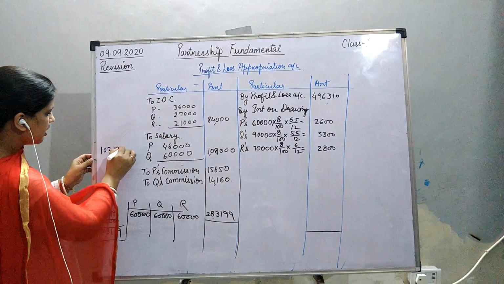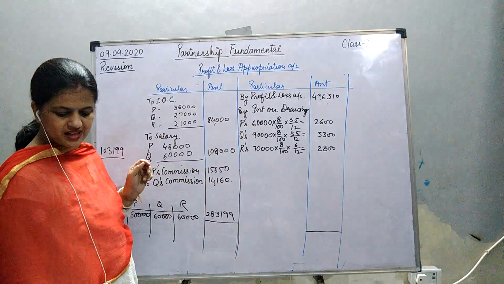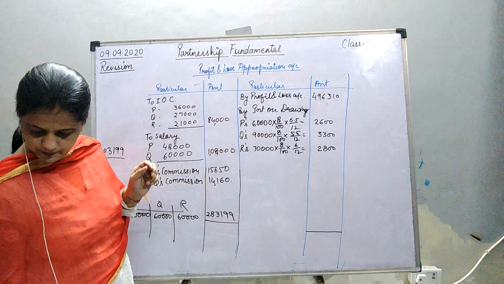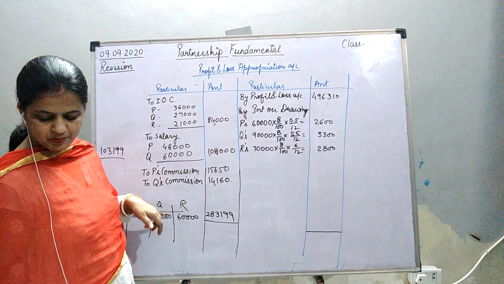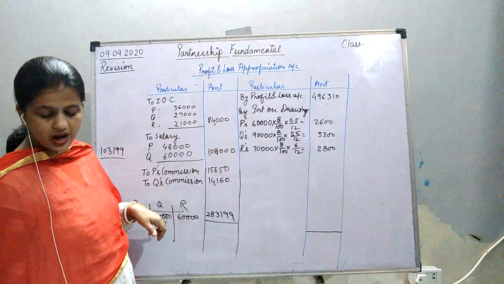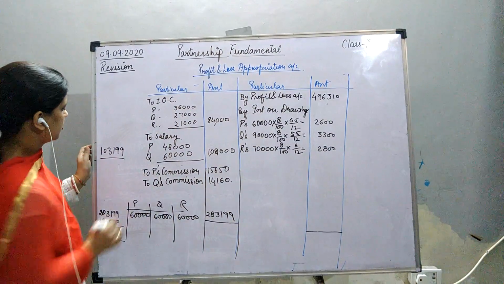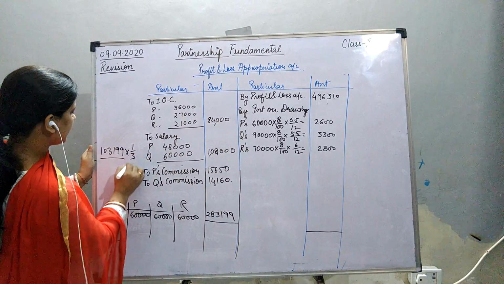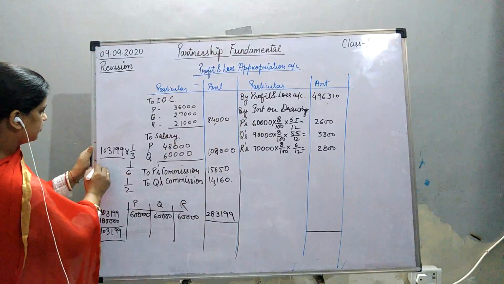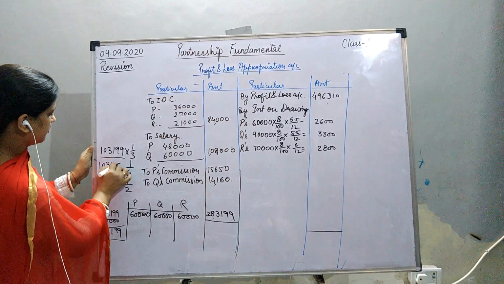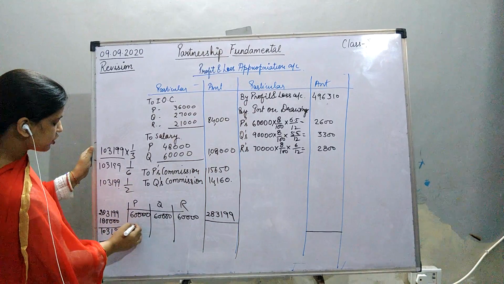This we will distribute as per the ratio given. 1/3 we have to give to P, 1/6 to Q and 1/2 to R. So distribute this, and after distribution write it here.